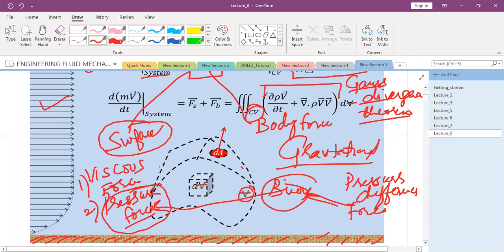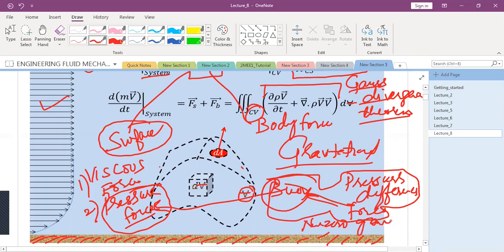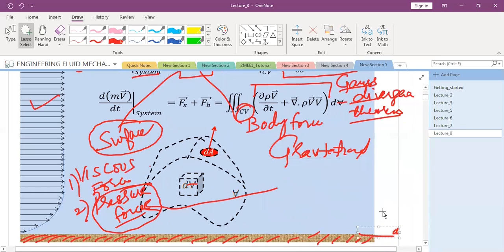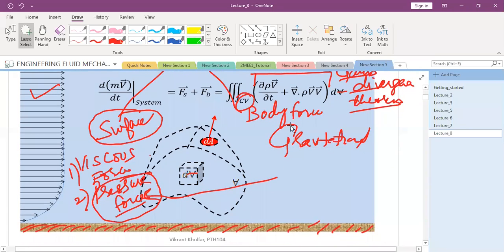So please remember, buoyant force is only there when you have non-zero gravitational force. Otherwise, this will also go to zero. If gravitational force goes to zero, buoyant force also goes to zero. That is a little bit non-intuitive kind of a concept, but you should always remember this. So in terms of surface forces, we have pressure force and viscous force. And in case of body force, we have gravitational force.